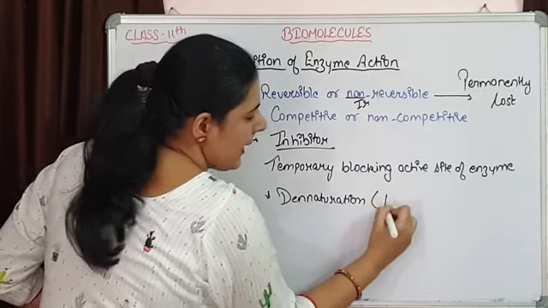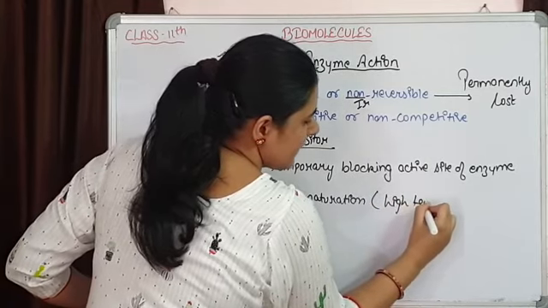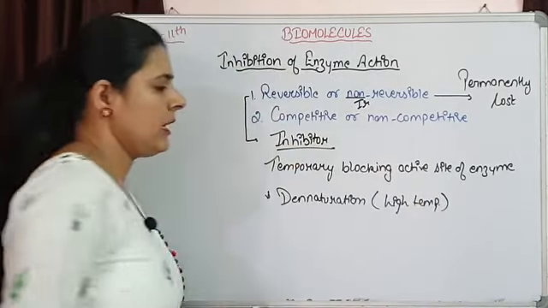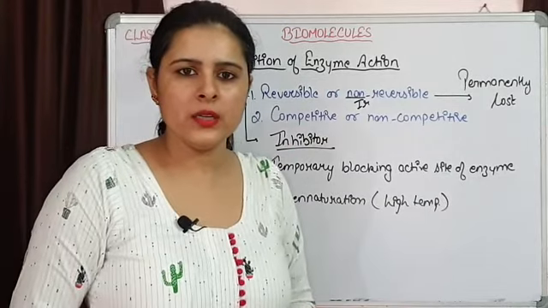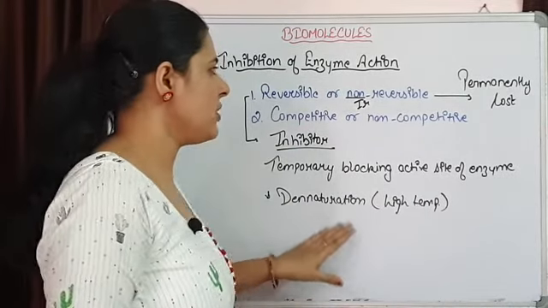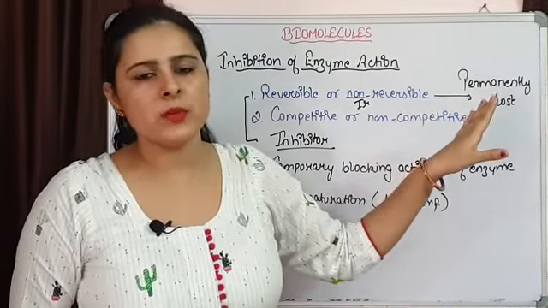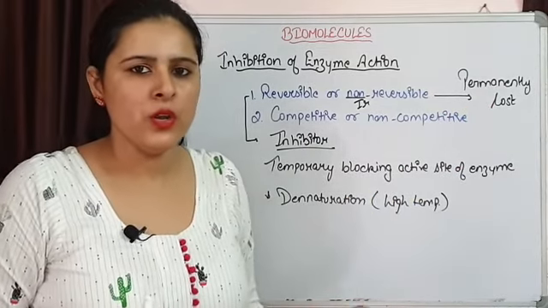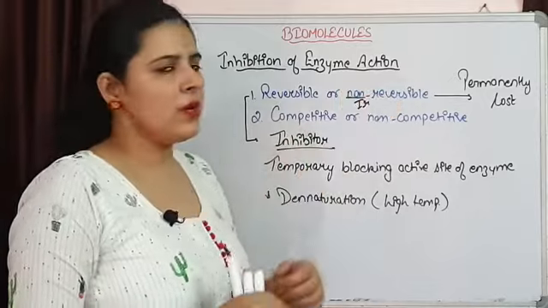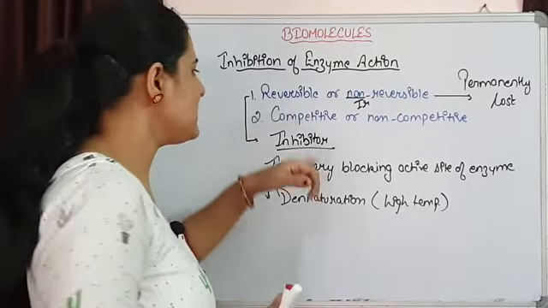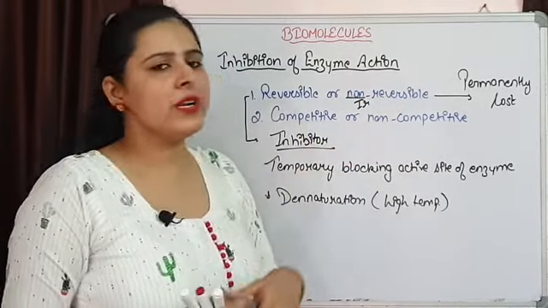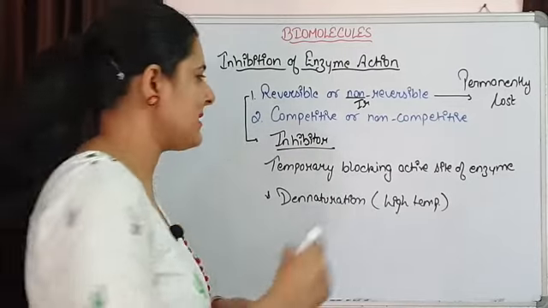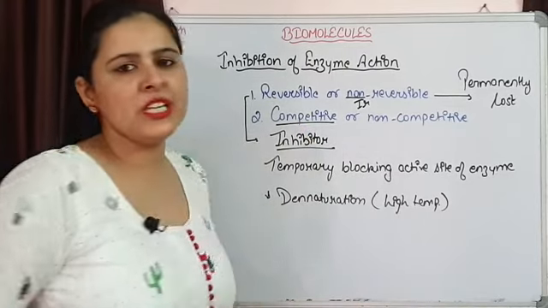Say because of high temperature, denaturation is going to occur, and this denaturation is going to be an irreversible inhibition. Again they are not coming in their original form. So reversible or irreversible inhibition is there. The second is competitive and non-competitive inhibition. As the name is suggesting, competition.